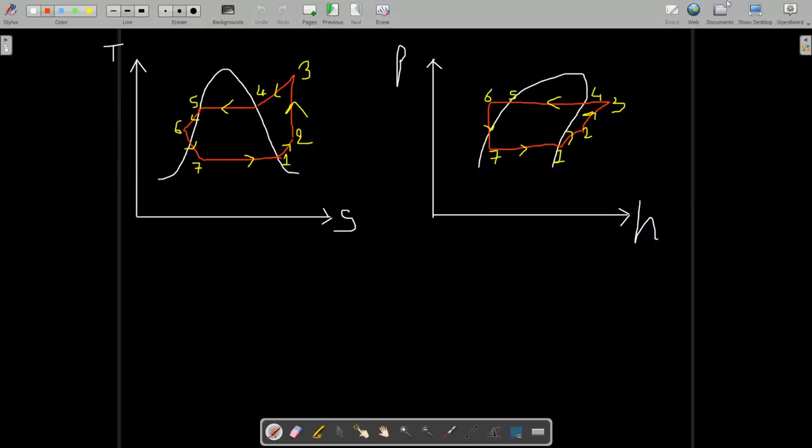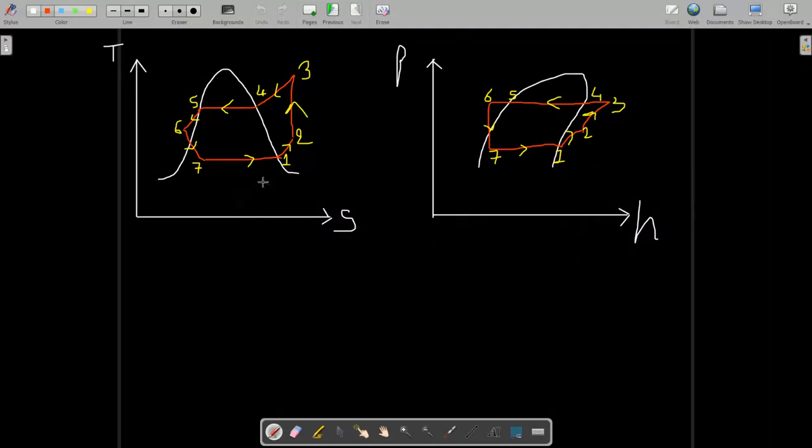Before we start, first draw the T-S diagram and the p-h diagram. I have already drawn them here. For inlet condition 1, it gets superheated, and after the heat exchanger it is at point 3. Point 4 is a saturation point, 5 is the saturation point of liquid, and 6 is the subcooled point, as I told you earlier, and 7 is after expansion. Same here in the p-h diagram. I hope you know all this from your BTech program.